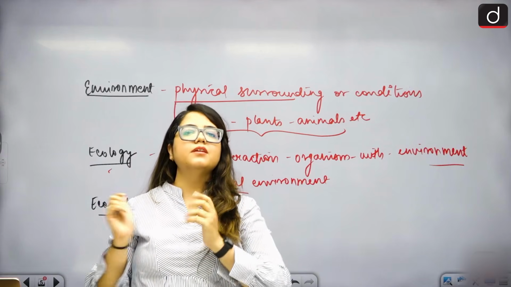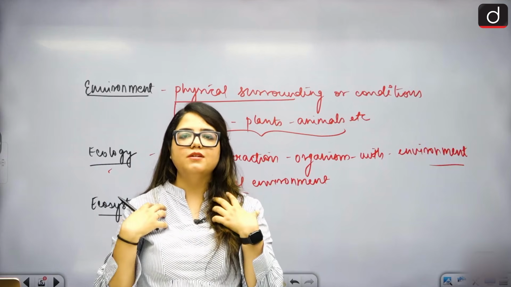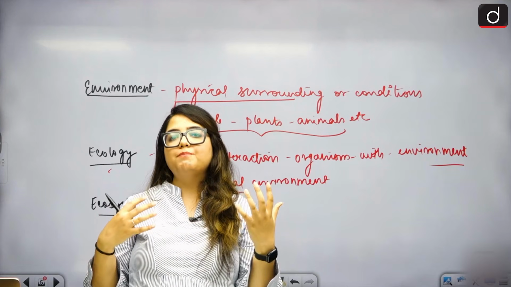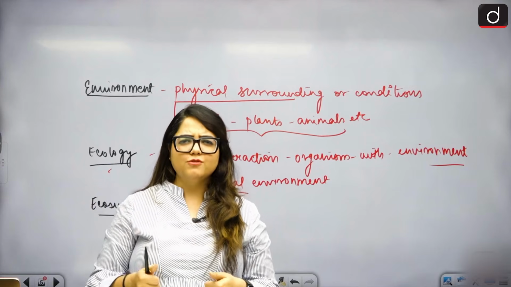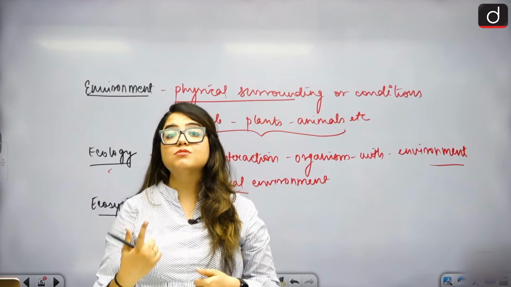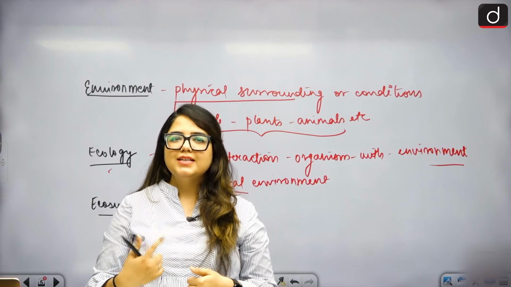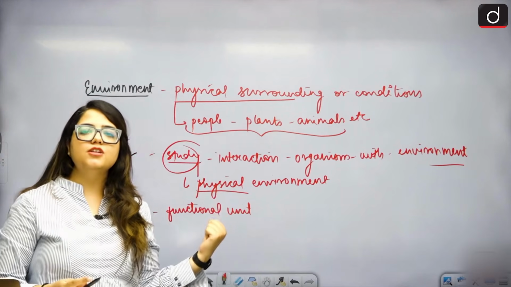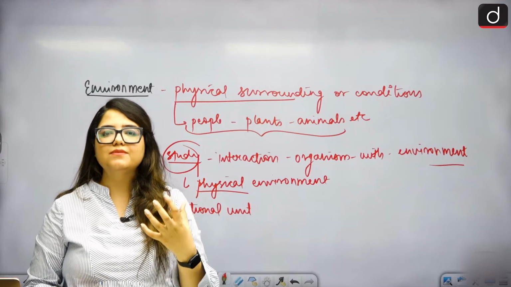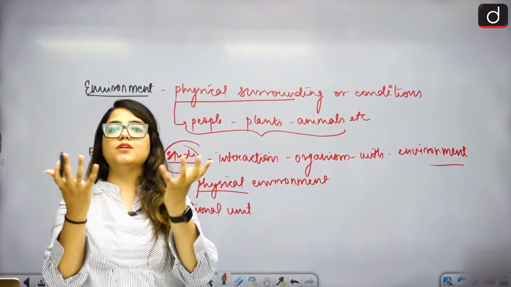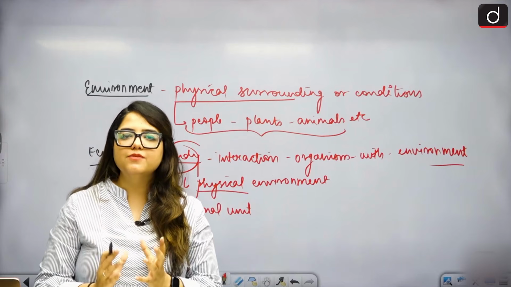Like we build a library in the house, or a playroom in the house, putting a PlayStation in there, having our own time. That becomes our ecosystem, right? So this is also a functional unit where organisms are interacting with each other and with the environment. Why is it functional?